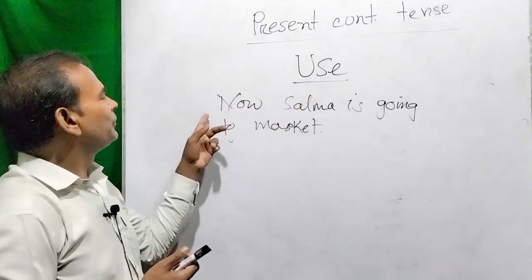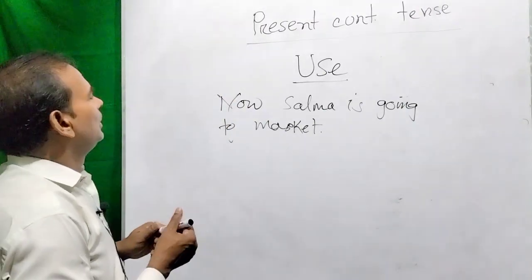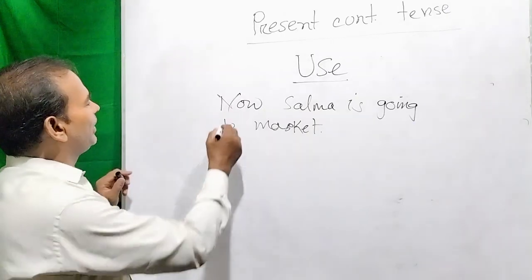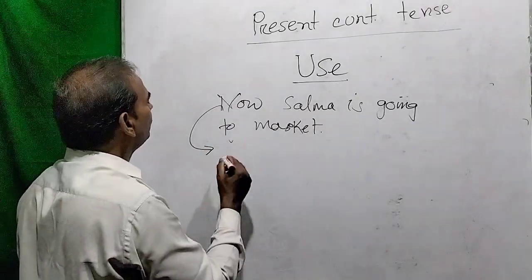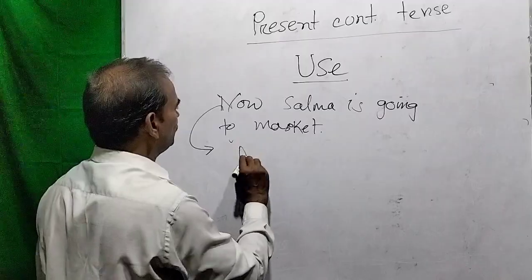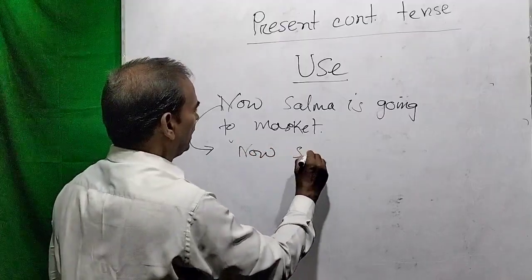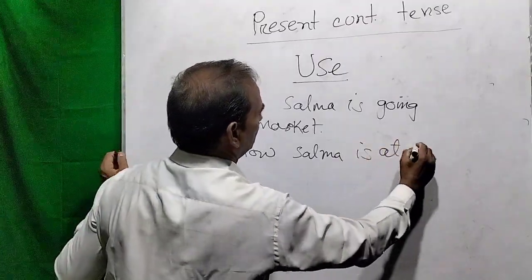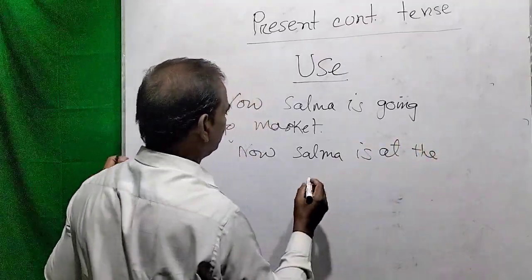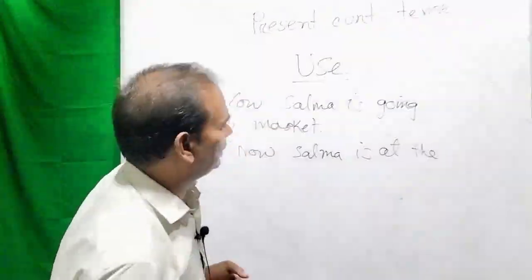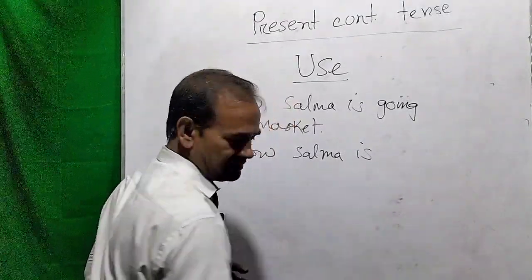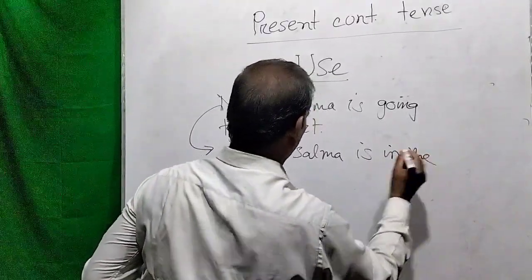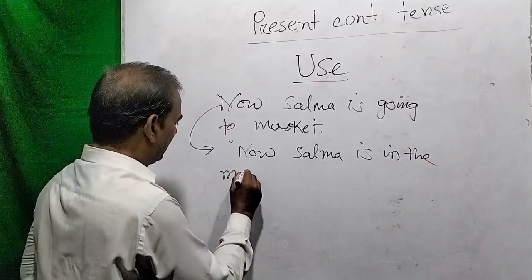But if we write any other tense like present indefinite with now, that may be the form of verb to be. Suppose now Salma is in the market.